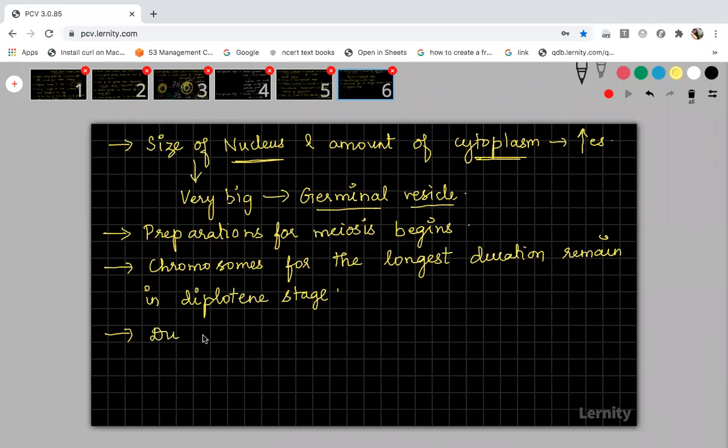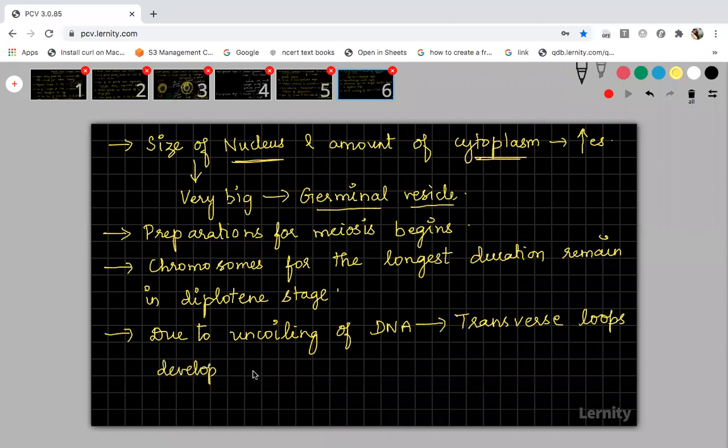So due to uncoiling of DNA, you know, DNA is a coiled structure, but due to uncoiling, transverse loops will develop in the chromosomes, and those chromosomes are called Lampbrush chromosomes.